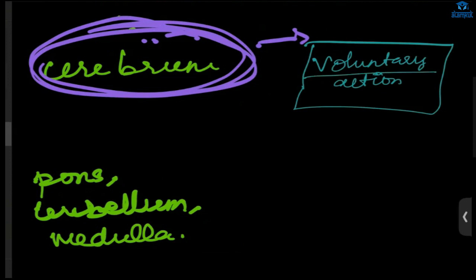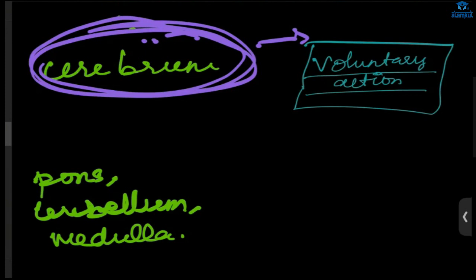The heartbeat and digestion are all involuntary actions. But voluntary actions, like catching or throwing a ball, running, dancing, doing some other work, will be the work of the cerebrum.